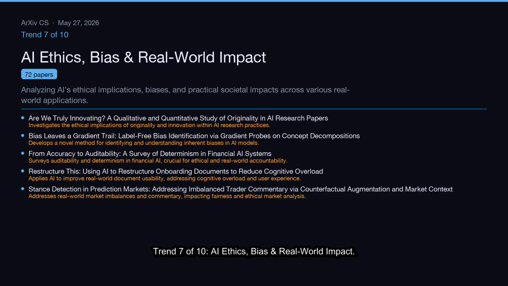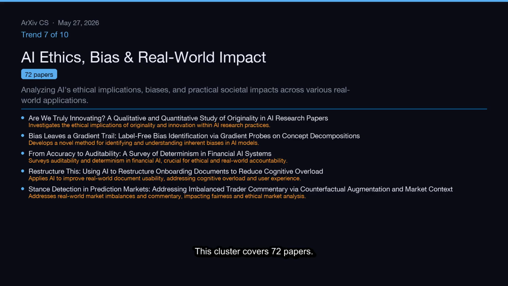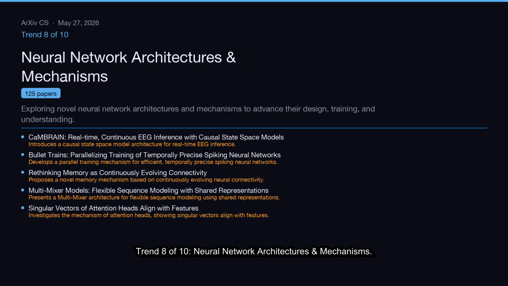Trend 7 of 10, AI Ethics, Bias, and Real-World Impact. Analyzing AI's ethical implications, biases, and practical societal impacts across various real-world applications. This cluster covers 72 papers. Representative work includes Are We Truly Innovating? A qualitative and quantitative study of originality in AI research papers. Bias leaves a gradient trail. Label-free bias identification via gradient probes on concept decompositions, and From Accuracy to Auditability, a survey of determinism in financial AI systems.